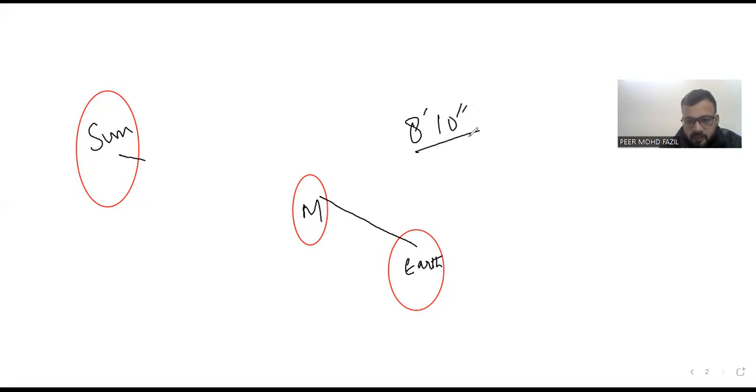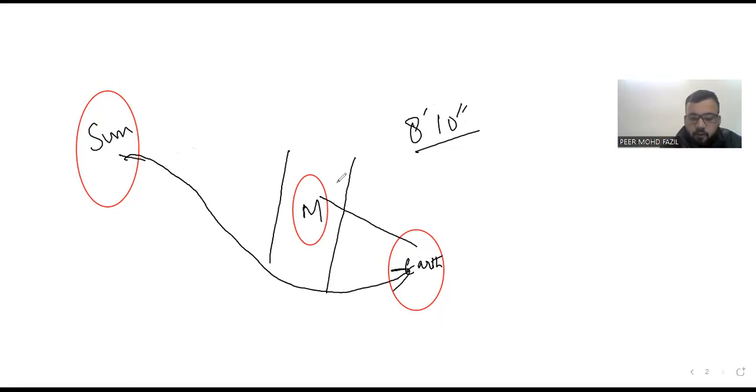We also write minutes and seconds like this, 8 minutes and 10 seconds. Okay, so now the question arises, sir, as here was no vacuum, we were not able to hear the sound. How come we can see this sunlight which is coming from that very much far distance? The simple reason is that light is that type of electromagnetic wave which does not need any material medium for its propagation. No need of material medium for propagation.